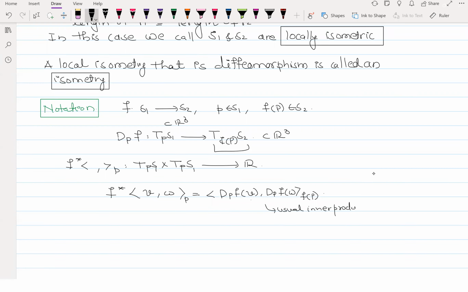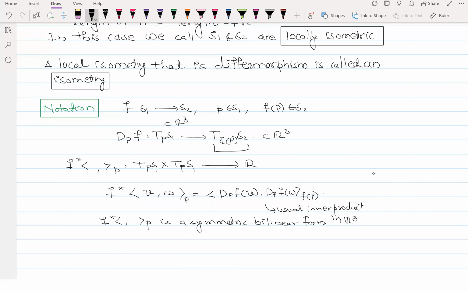So can you see why this is a symmetric bilinear form? Is it bilinear? Do you know the definition of bilinear?